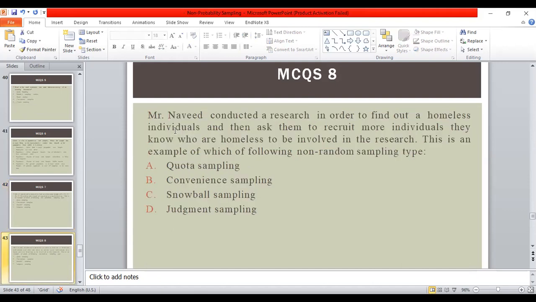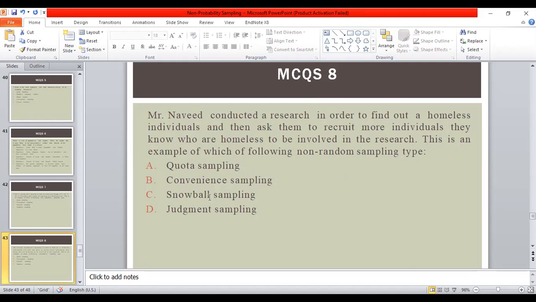MCQ number 8. Mr. Naveed conducted a research in order to find out homeless individuals and then asked them to recruit more individuals they know who are homeless to be involved in the research. This is an example of which of the following non-random sampling types: quota sampling, convenience sampling, snowball sampling, or judgment sampling? Snowball.